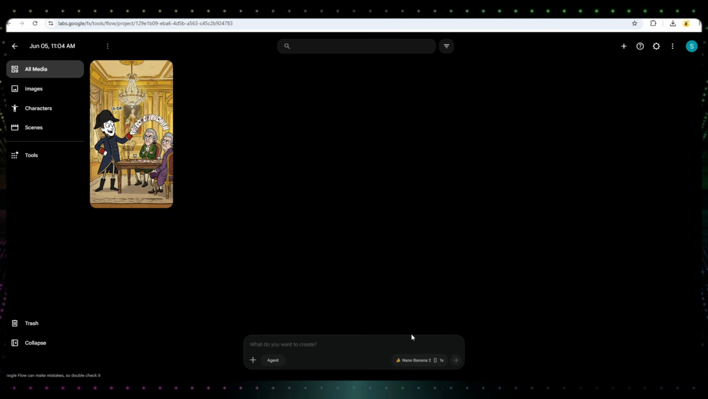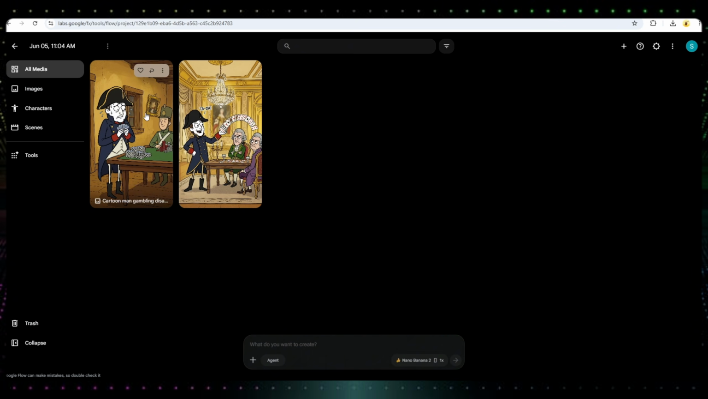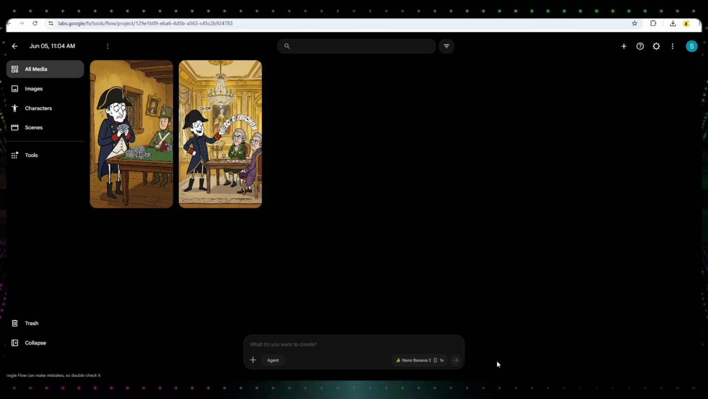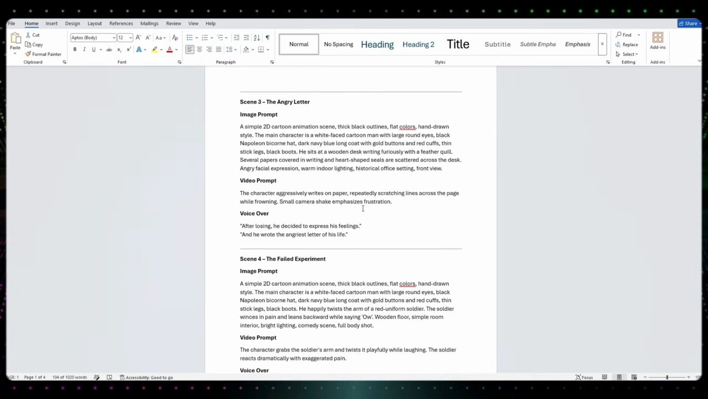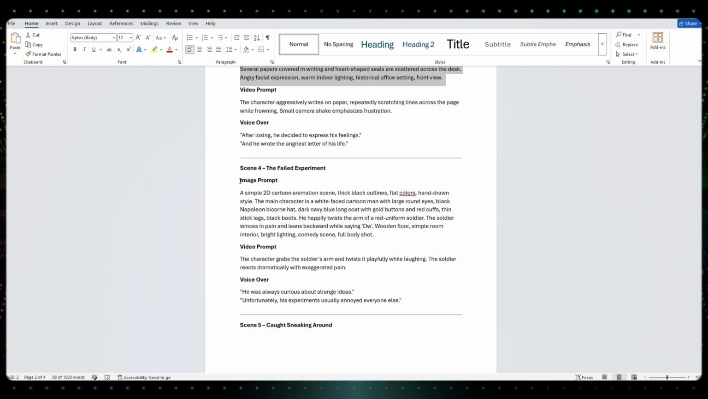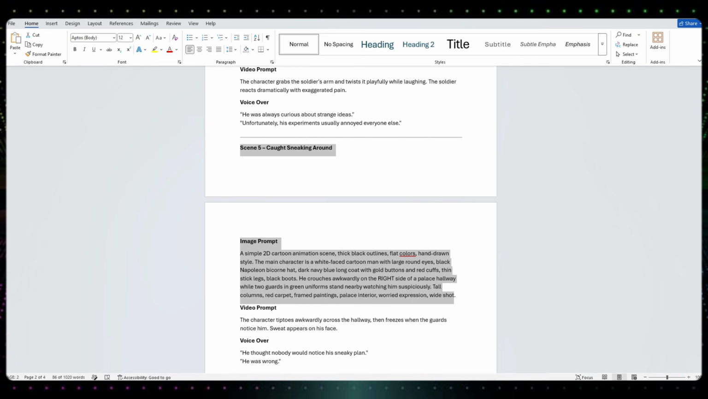Next, I paste the second scene prompt, generate the image, and once again, the result looks fantastic. I repeat the same process for scenes 3, 4, 5, 6, 7, and 8. One by one, I paste every prompt and generate all the images. After waiting for the generation process to finish, all the final images are ready.